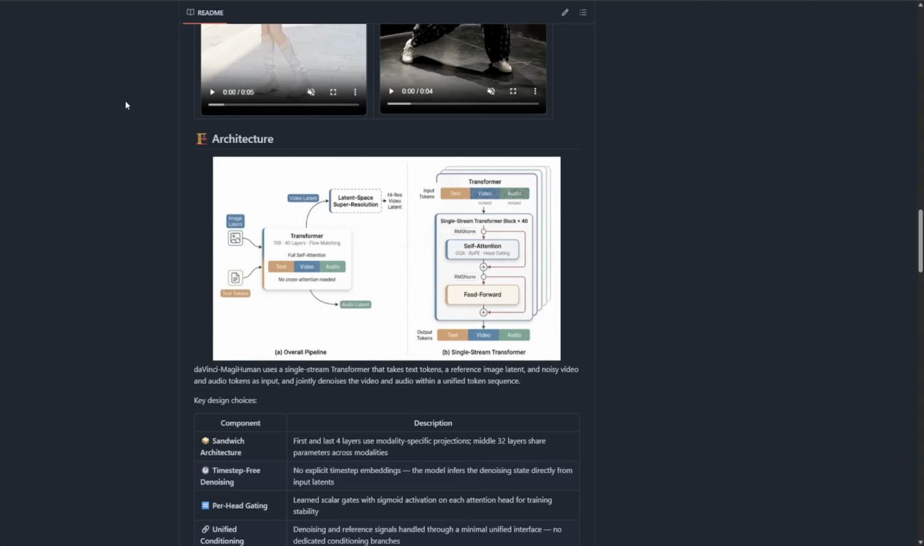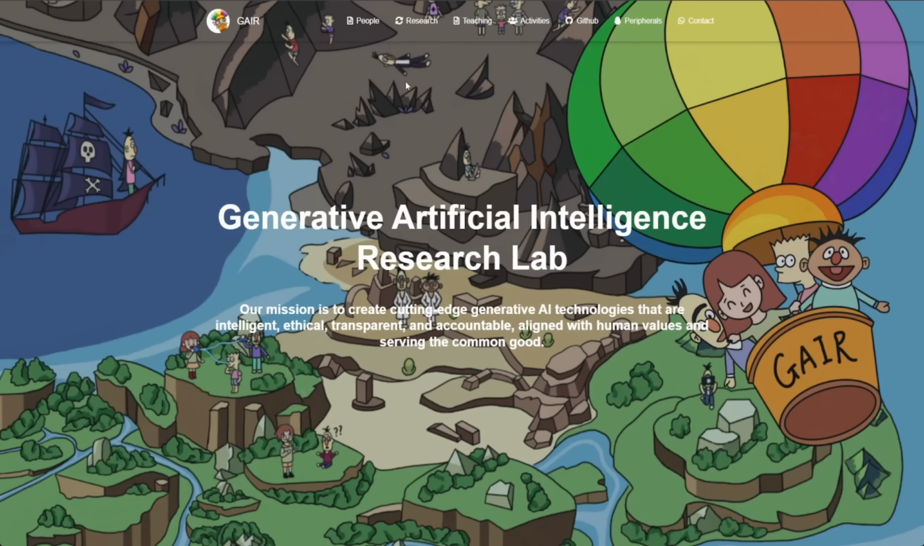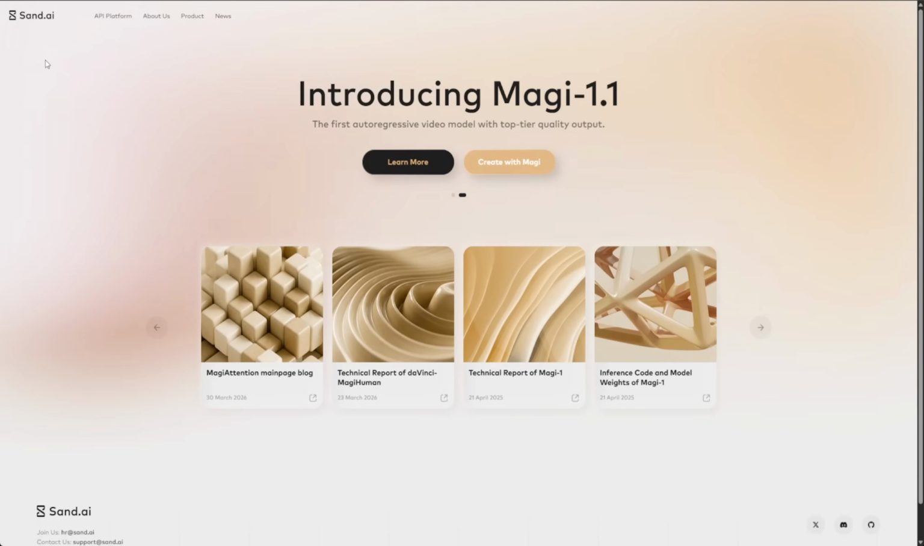Quick note on who made this. Two teams, Sand AI and GAIR. GAIR is the research lab behind MAGI Human. They've got the whole MAGI series going. Sand AI is the company backing it. On their front page, you'll see this is labeled MAGI 1.1, which is the cloud version.